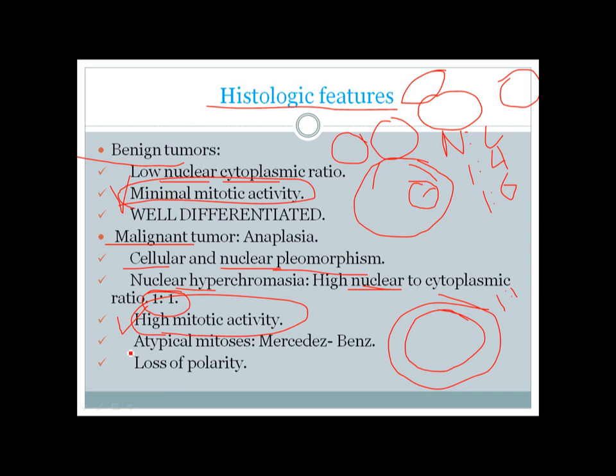And also sometimes you can see some atypical mitosis like the Mercedes-Benz logo. So you can see something like that, tripolar atypical mitosis, and also there is loss of polarity. But the most important thing is benign tumors are well differentiated, very important to know, and malignant tumors are not well differentiated, and that's why they are called anaplasia.